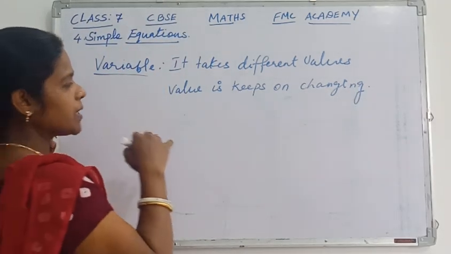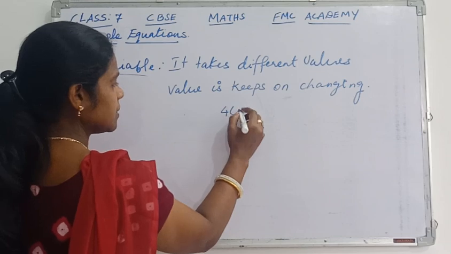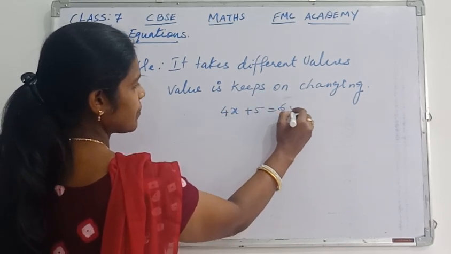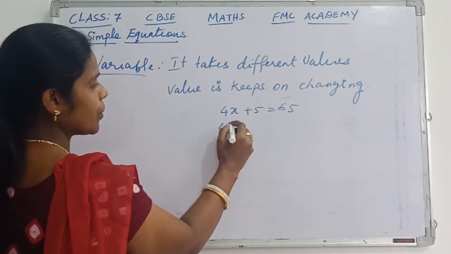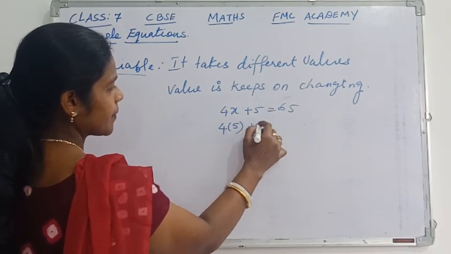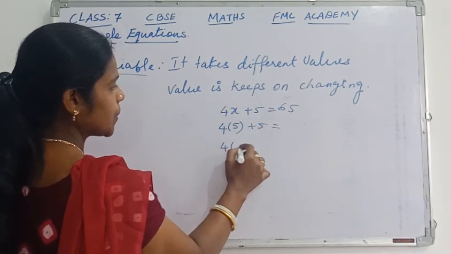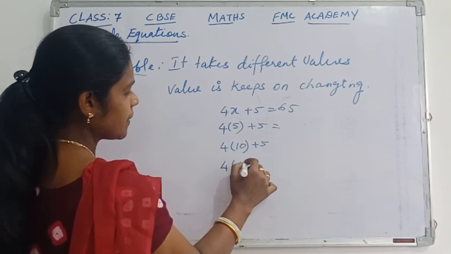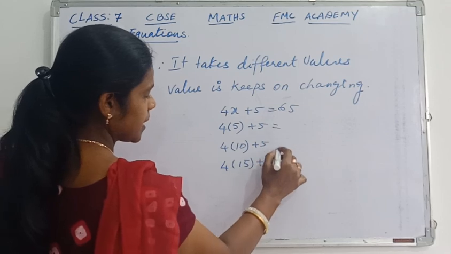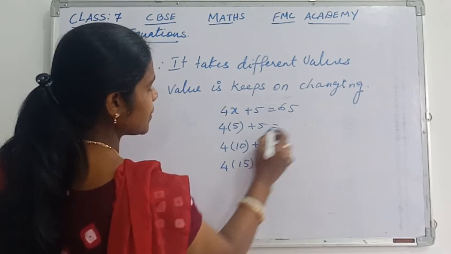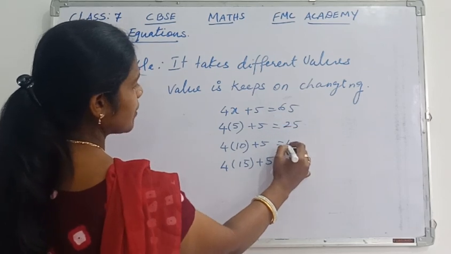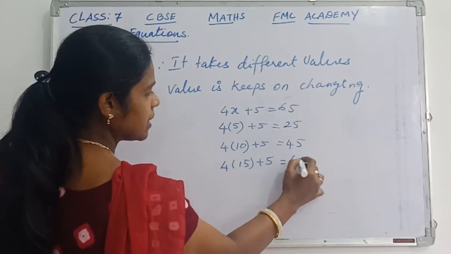When we took the equation 4x plus 5 is equal to 65, you would have noticed we took 4 into 5, then 4 into 10, then 4 into 15. In these places we were getting different answers: 25, then 45, then 65.